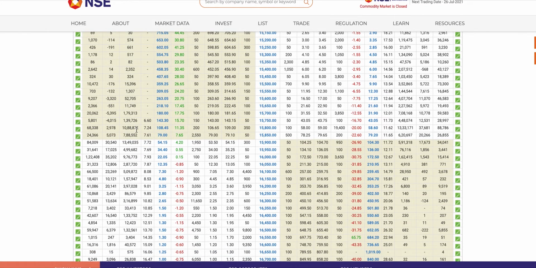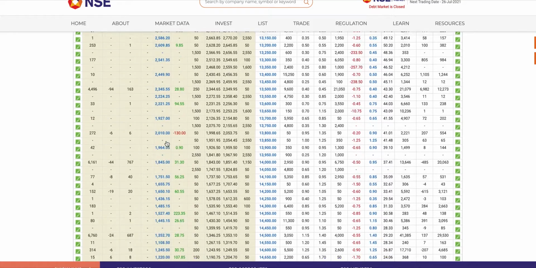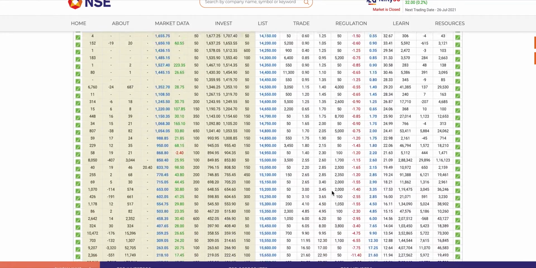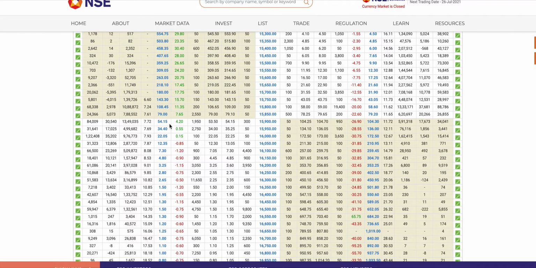Okay, so what is this value that you see here, right? So here let's see what is this. So it's called LTP, last traded price on the calls, last traded price on the puts. Now what is this value which we see here? So this is the option premium. Okay, so now option premium, right? In the option premium there can be two parts to it, which is what we call an intrinsic value and an extrinsic value based on time.